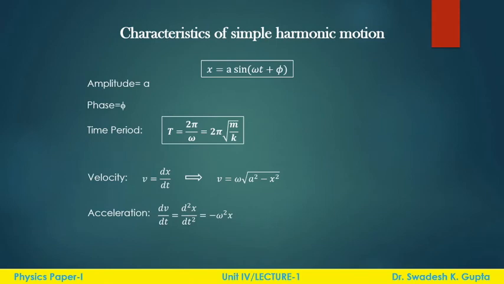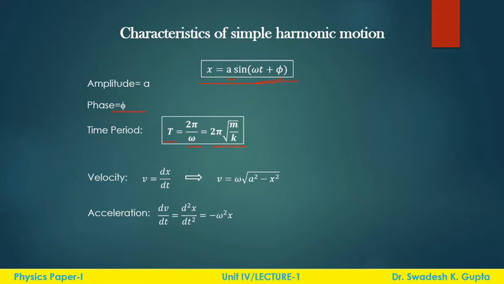Now coming to the characteristics of the simple harmonic motion, as we already know the equation for simple harmonic motion, here A is amplitude, phi is phase, and time period we can calculate from the known equation 2 pi by omega, where omega is the angular frequency. As we have already seen the value of omega in the previous slide, we can get the time period.